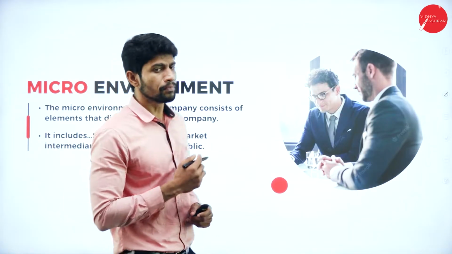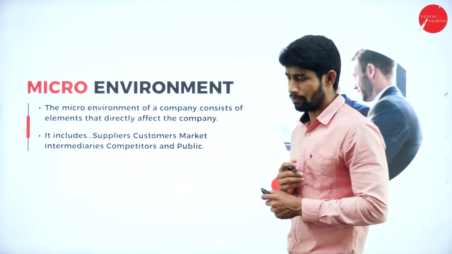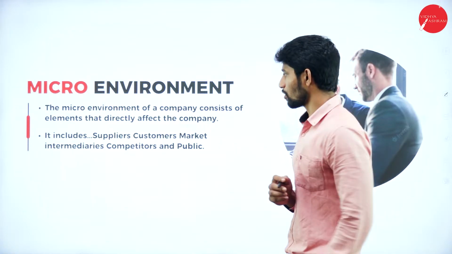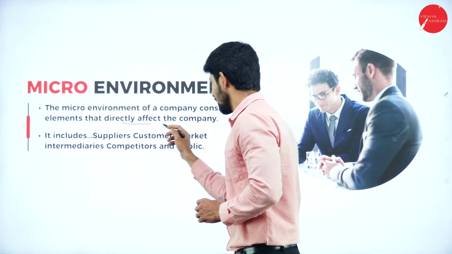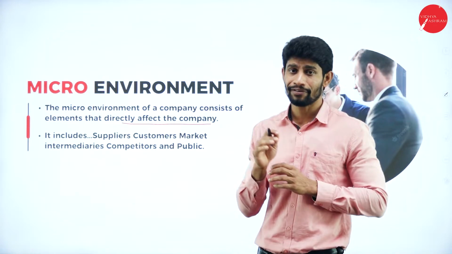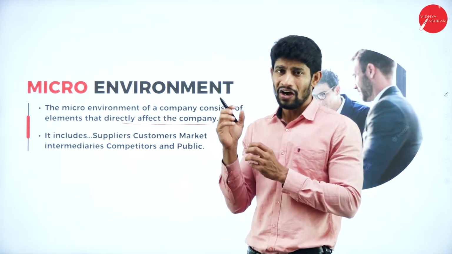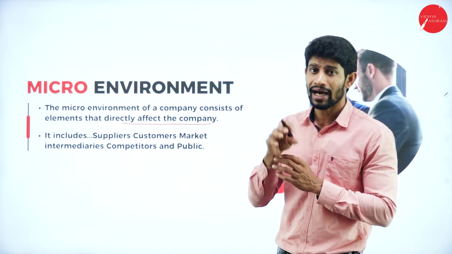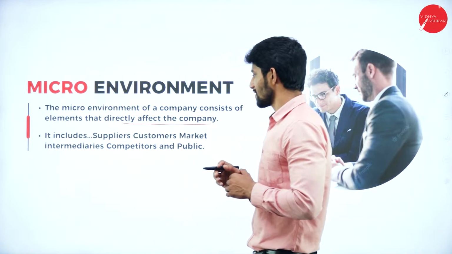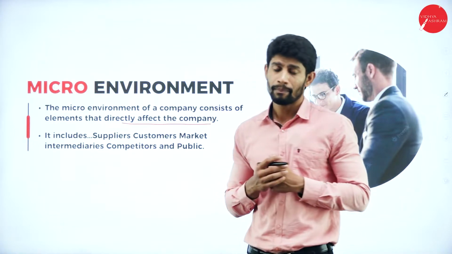So moving on, the first thing, micro environment. So what is this micro environment? So the micro environment of a company consists of elements that directly affect the company. So micro environments or micro factors are directly going to affect our company, affect our business. It includes supplier, customers, market, intermediaries, competitors, and public.